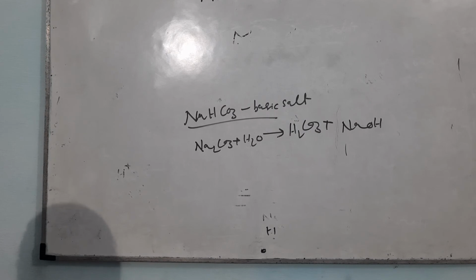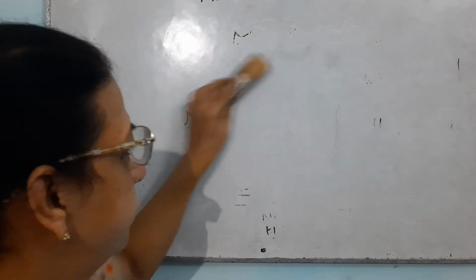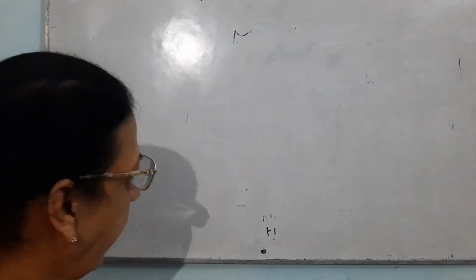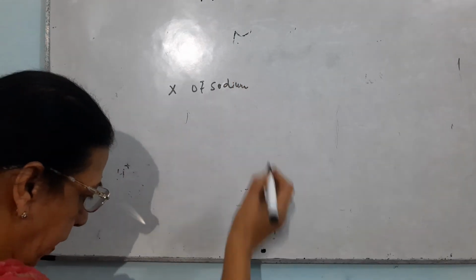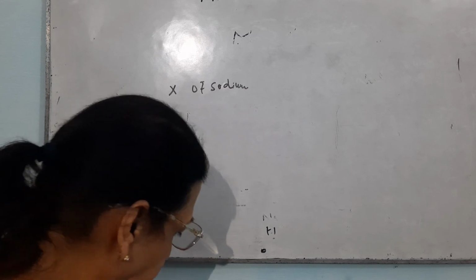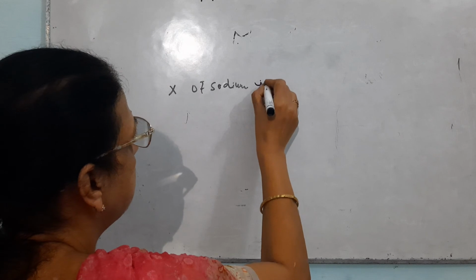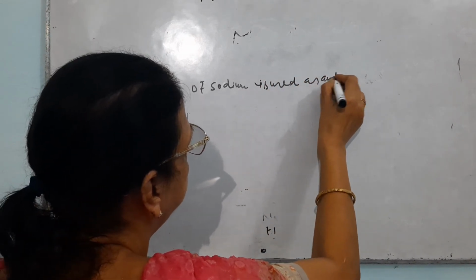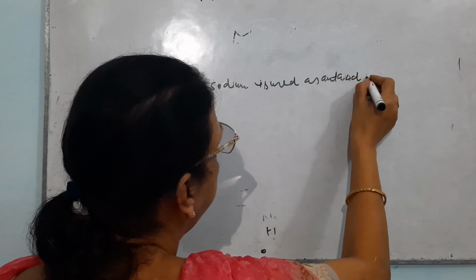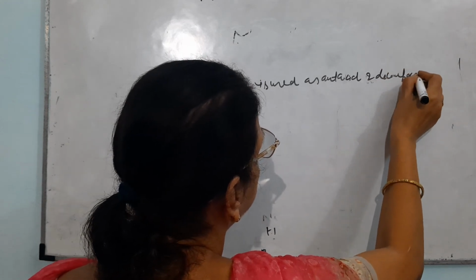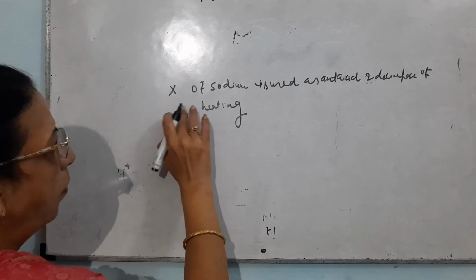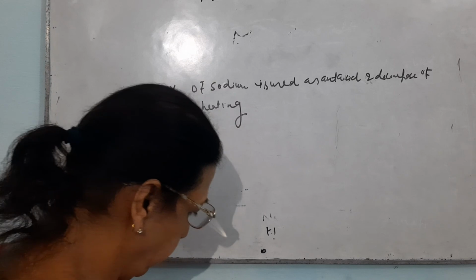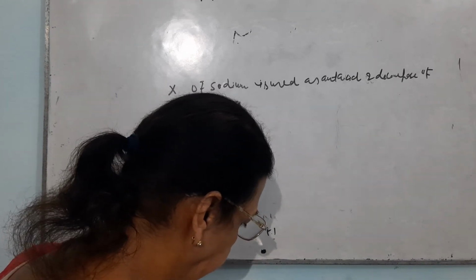Now, there is again one question based on it: a compound X of sodium is used as an antacid and decomposes on heating. Name the compound X and write its chemical formula.